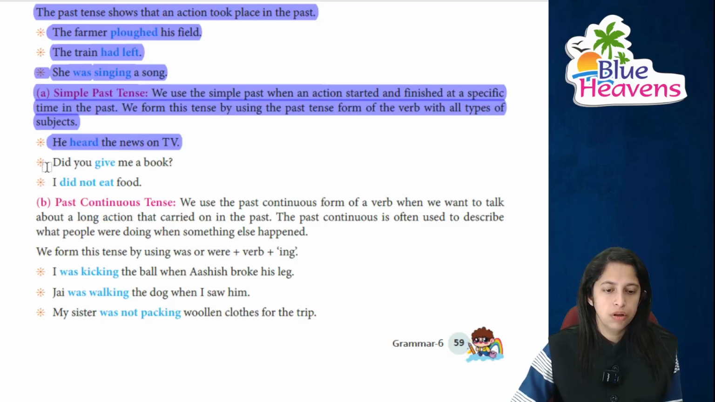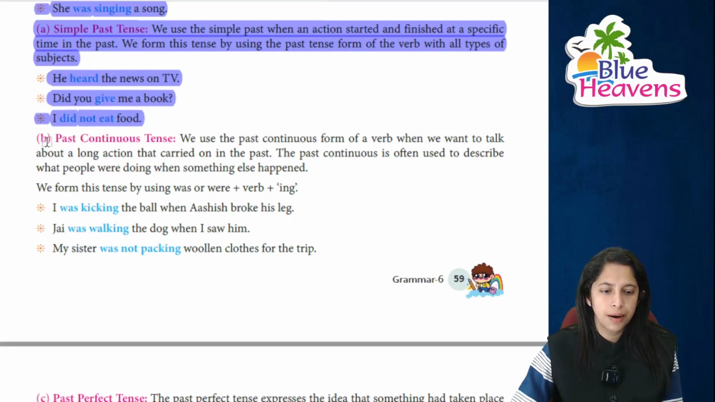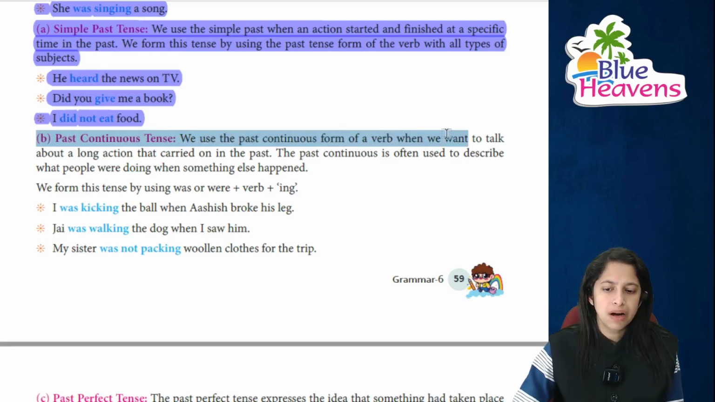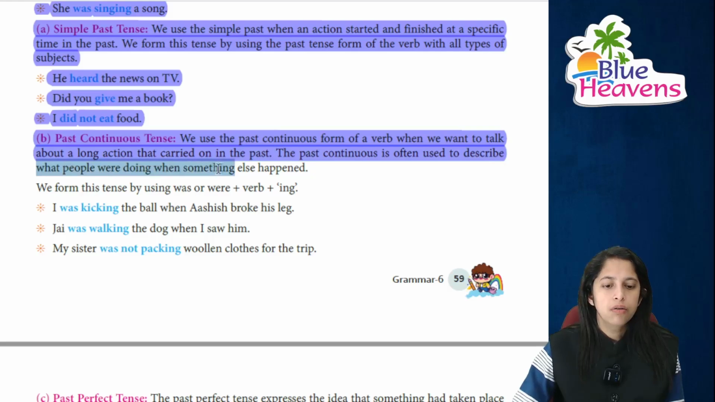उन्होंने TV पे news सुनी थी. Did you give him a book? क्या आपने उनको book दी थी? I did not eat. मैंने खाना नहीं खाया है. Past continuous, we use the past continuous when we want to talk about a long action जो कि past से carry हो रहा है. The past continuous is often used to describe what people were doing and when something else happened.